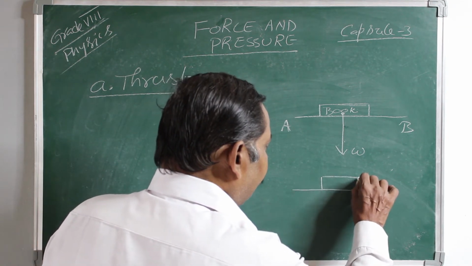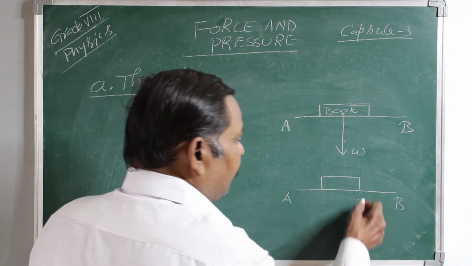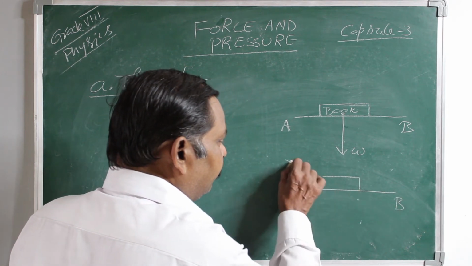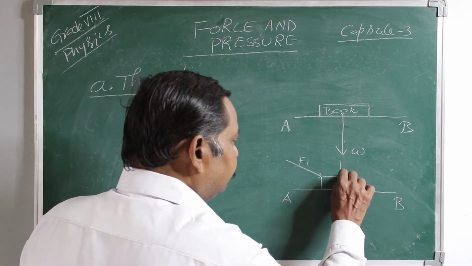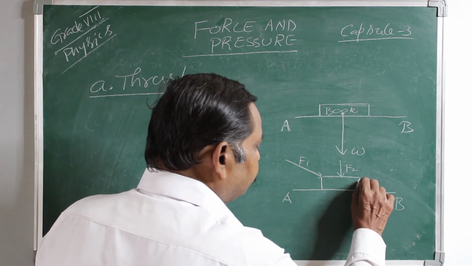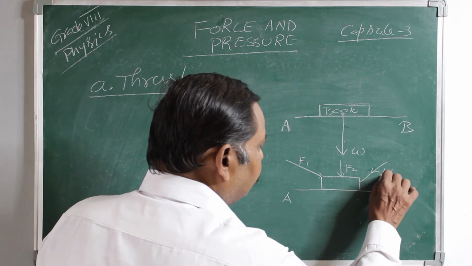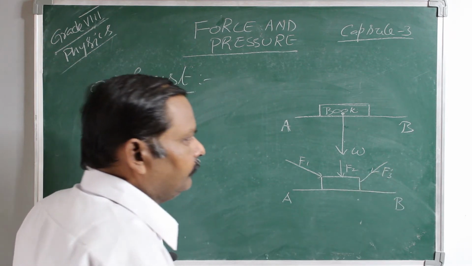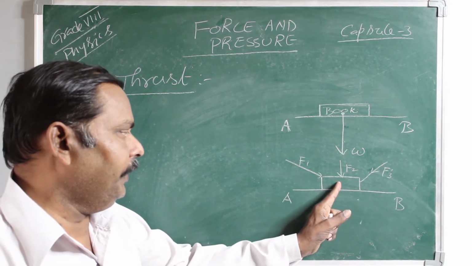This is a body on the surface, as usual AB. On this surface, F1, F2, and F3, three forces are acting on the body.